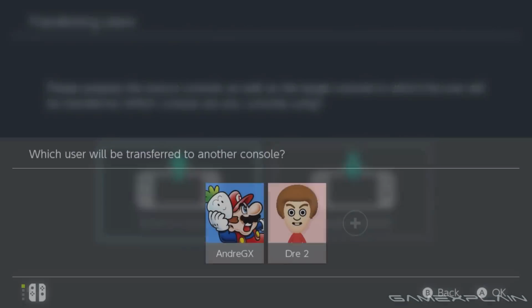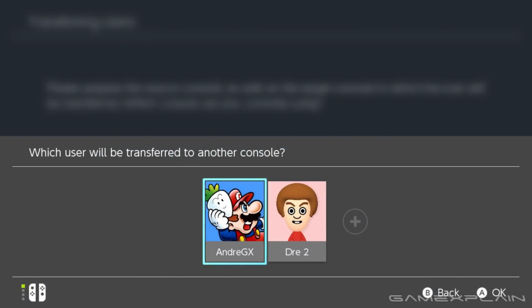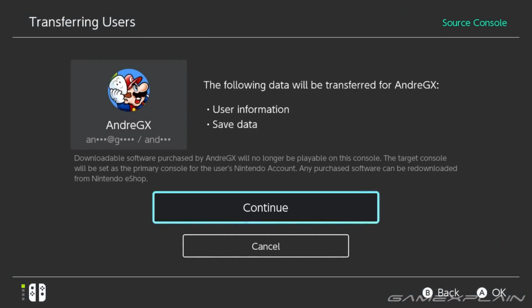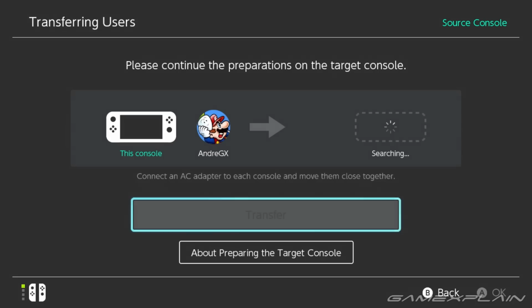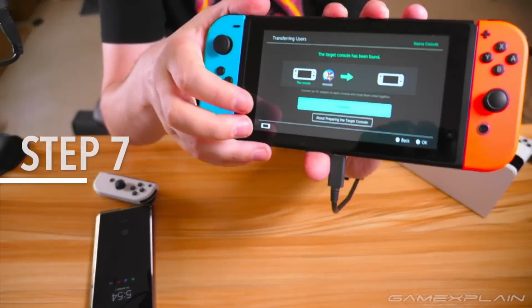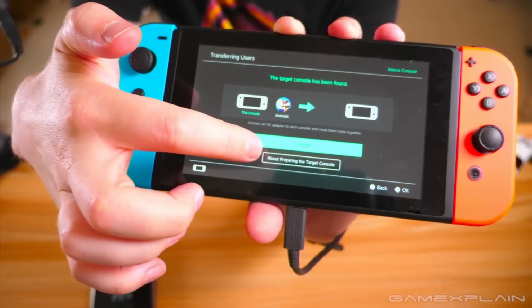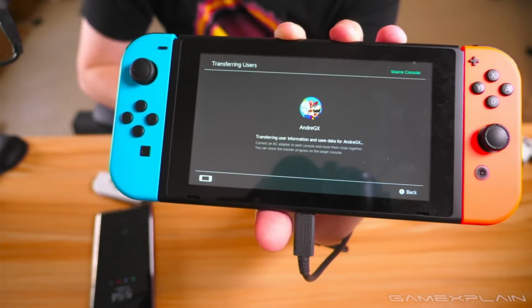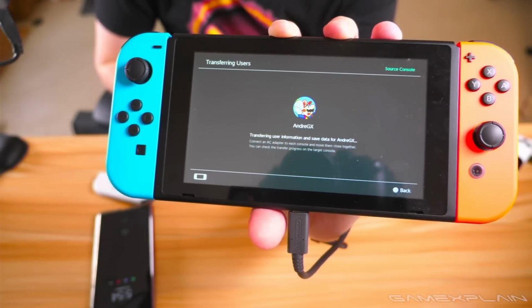The system will ask you which user is being transferred to another console, so select that, press Continue, and now both switches should appear on this screen. Step 7, let the transfer commence. Select the transfer button on the source console, aka your old Switch, and the process will begin.